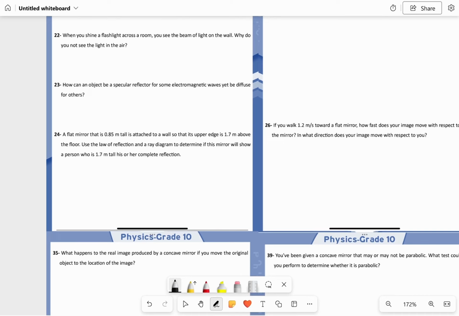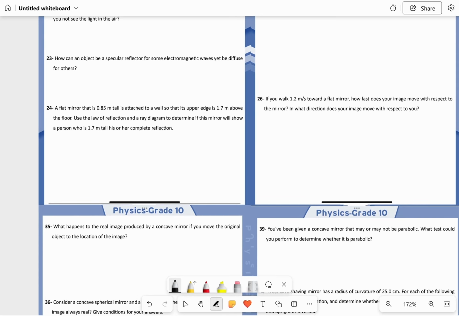If the irregularities in the roughness of the object are small, then the object is going to be specular. If the irregularities increase, then it's going to be diffuse. So if you have more roughness, the object is going to be diffuse. But we also have to consider the wavelength of the electromagnetic wave that we have.